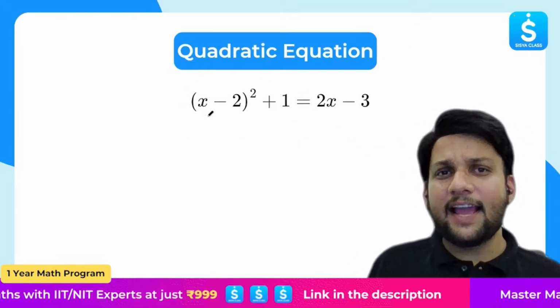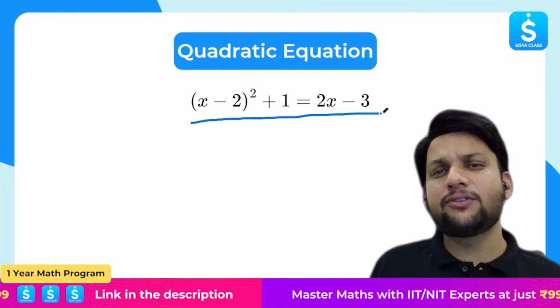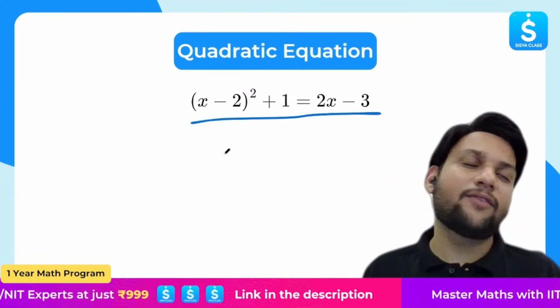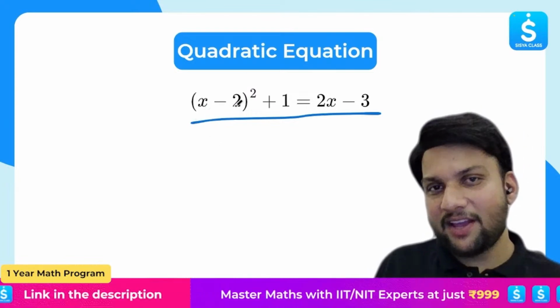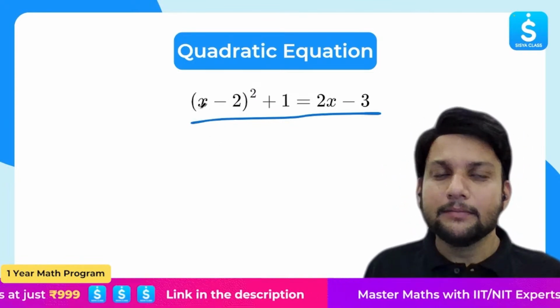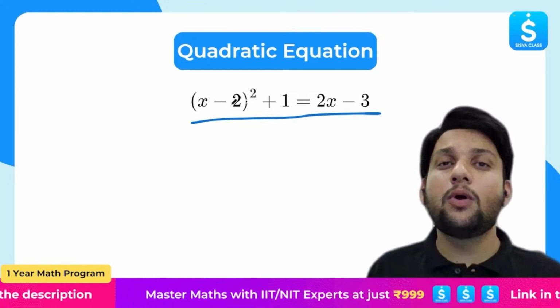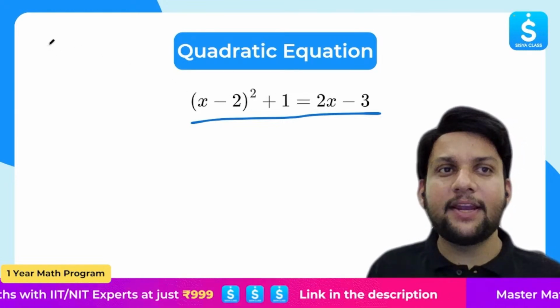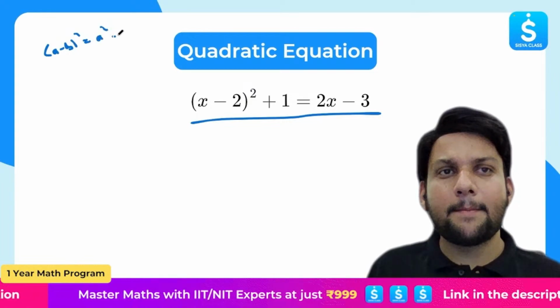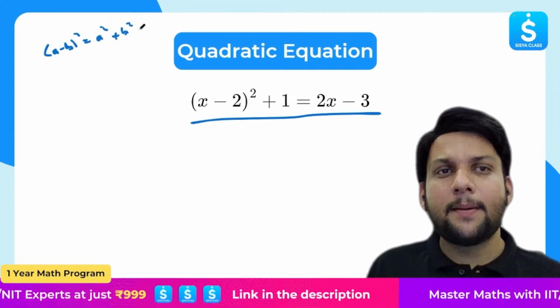Tell me this thing: (x − 2)² + 1 = 2x − 3. Is this a quadratic equation? What do you think? See, just seeing this, I cannot say. What I have to do, I have to simplify. (x − 2)². Identity: (a − b)² is equal to a² + b² − 2ab.